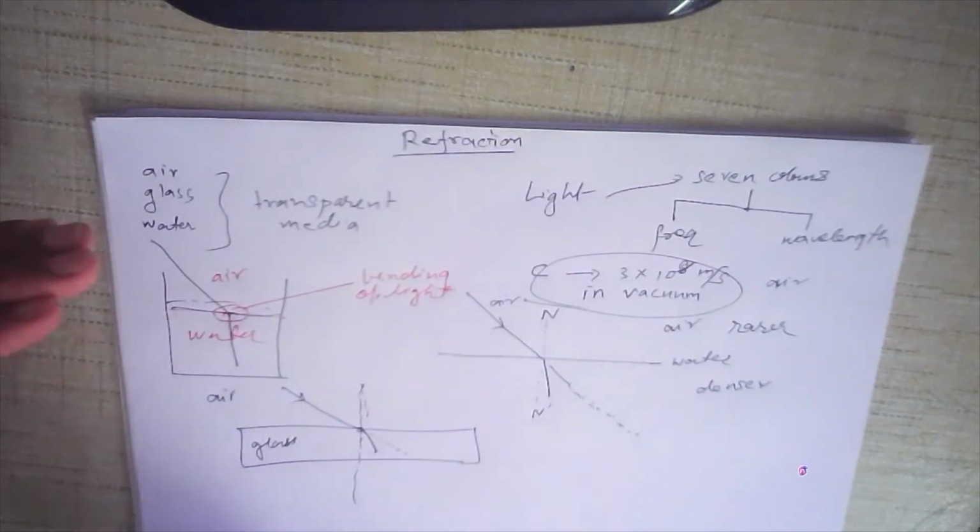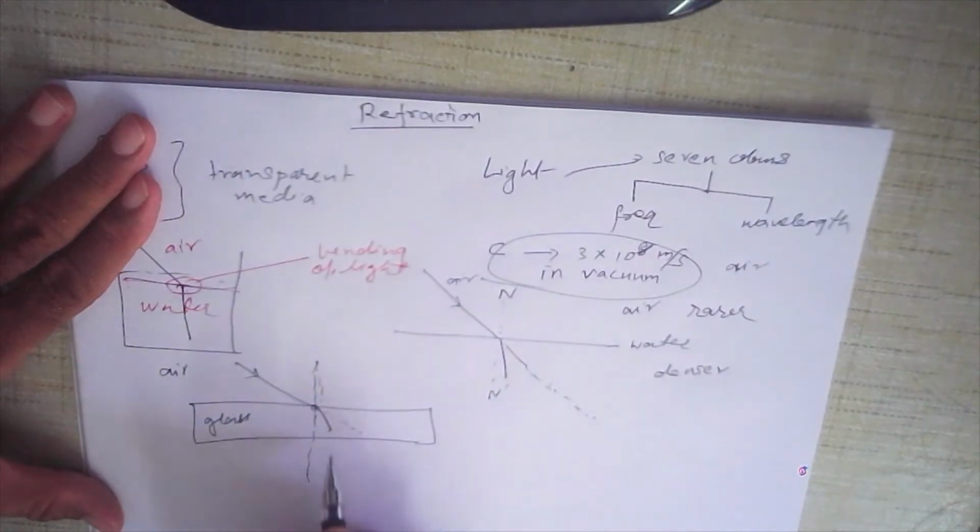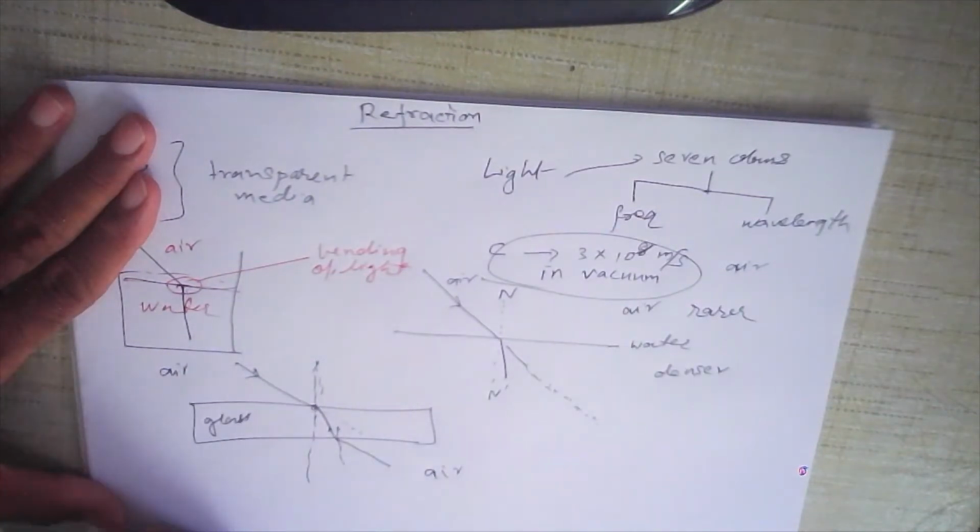The opposite thing happens on the other side. When the light comes out from the glass into air, this ray of light will again bend, but this time it will bend away from the normal, because air is rarer than glass, and therefore these two rays of light will become parallel.